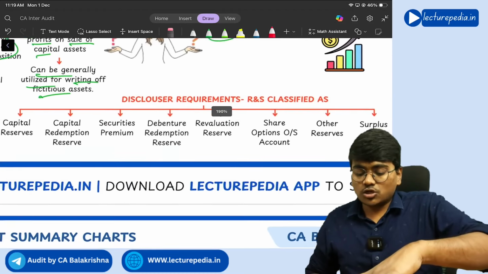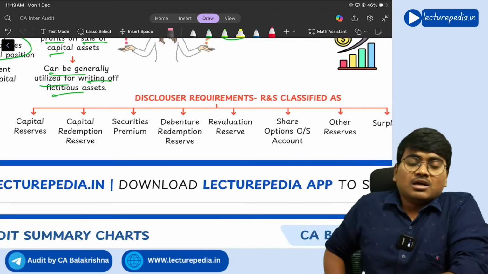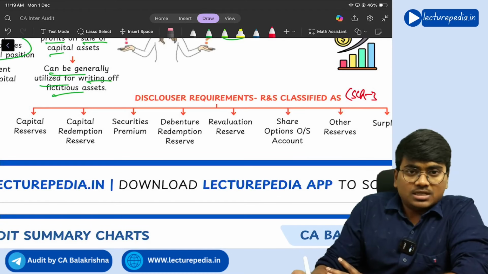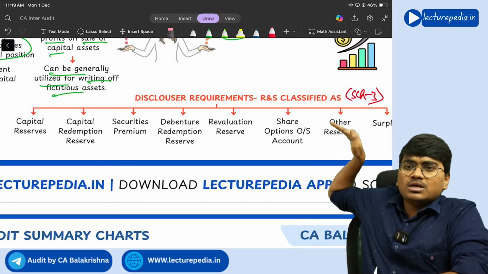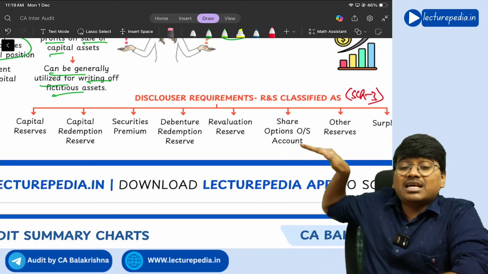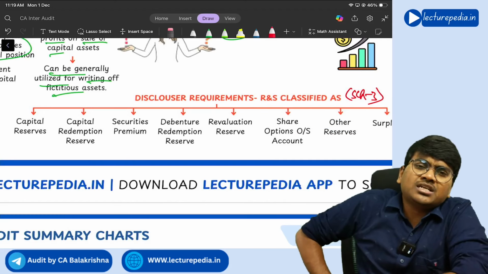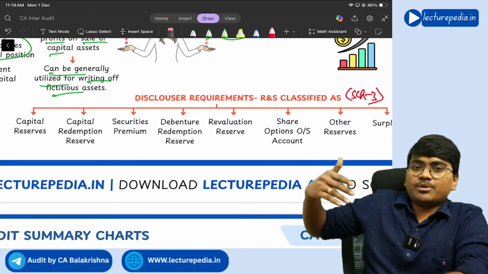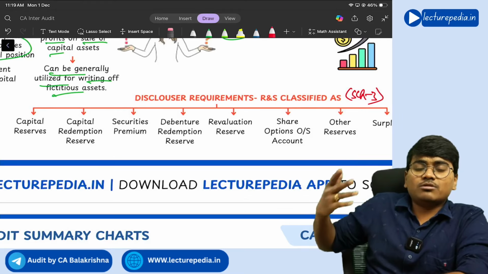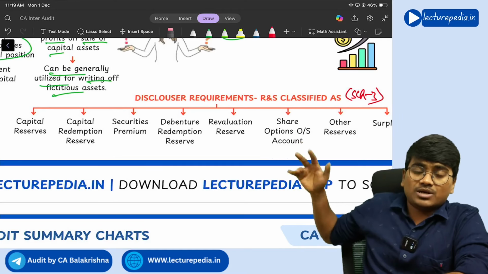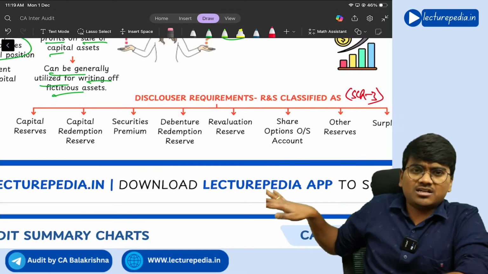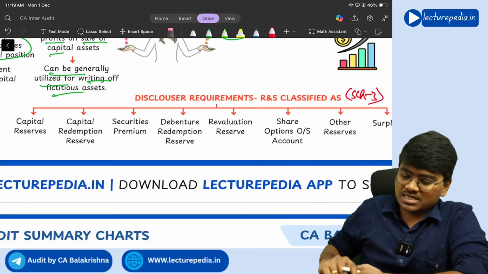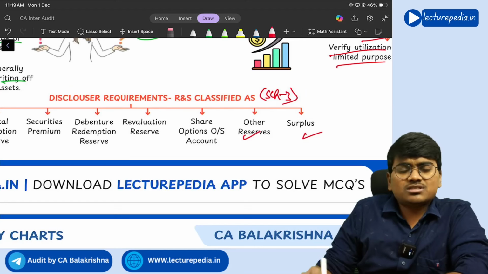Yes. Next, disclosures with respect to reserves and surplus. This is also as per Schedule 3. So how will you disclose? First of all, you will show capital reserves. Next, capital redemption reserve. Capital redemption reserve means, redemption means repayment. Repayment of what? Of capital. So for repayment of capital, if you are maintaining any reserve, that will become capital redemption reserve. Next, securities premium, dividend redemption reserve. Next, revaluation reserve, share option outstanding reserve, other reserves and surplus.